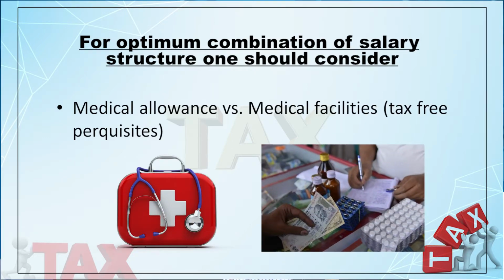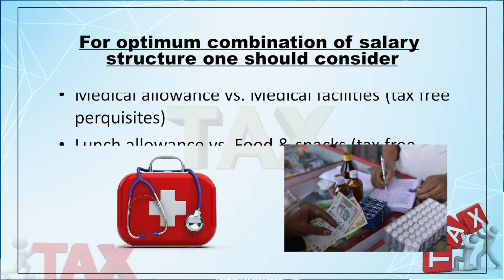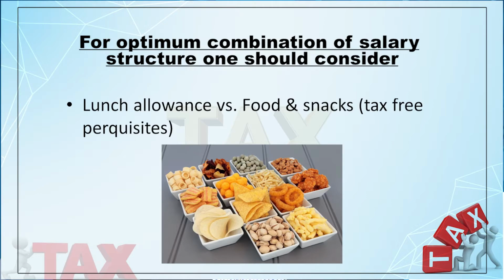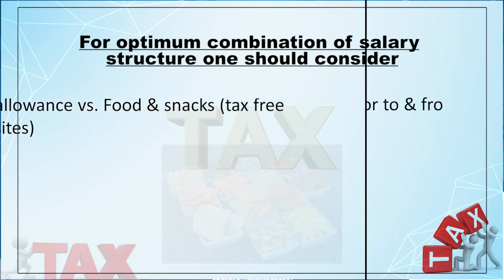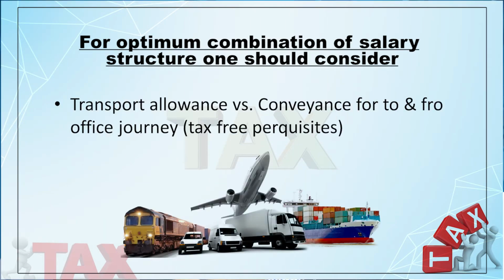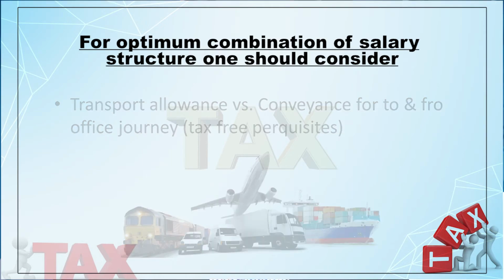You may consider medical allowances versus medical facilities. You may consider lunch allowance versus food and snacks provided during office hours within the office premises. This is a tax-free perquisite, but lunch allowance is a taxable allowance. The company may think to provide transport allowance or conveyance for to and fro journey from residence to office. Transport allowance is taxable beyond a certain limit, but conveyance for to and fro journey from office to residence is fully tax-free.